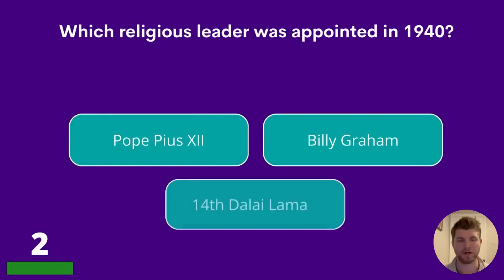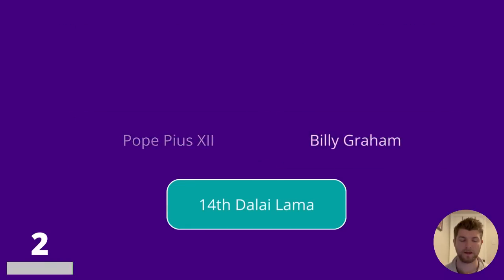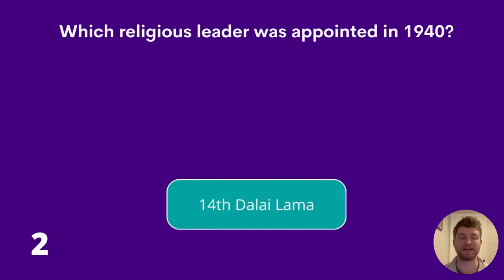Question 2. Which religious leader was appointed in 1940? Pope Pius XII, Billy Graham, or 14th Dalai Lama? The answer is the 14th Dalai Lama.